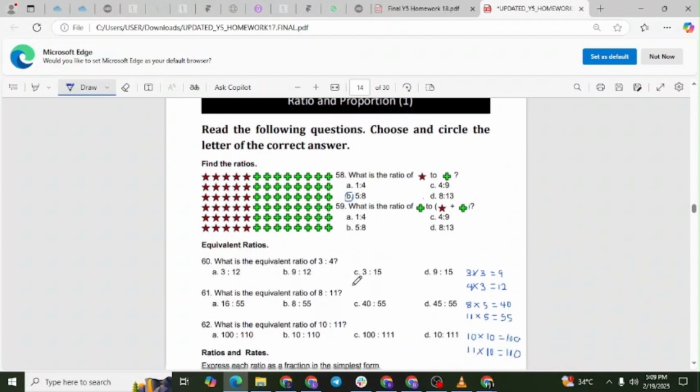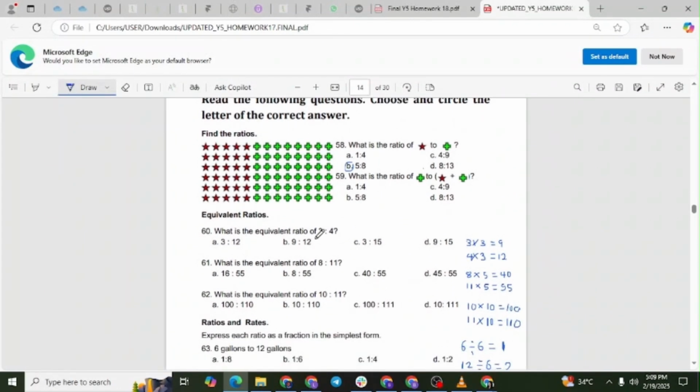Question 59. What is the ratio of plus signs to the total number of symbols? We already know there are 8 plus signs. Now, add up all the symbols. 5 stars plus 8 plus signs equals 13 total symbols. The ratio is plus signs to total symbols, which is 8 to 13. The correct answer is D, 8 to 13.